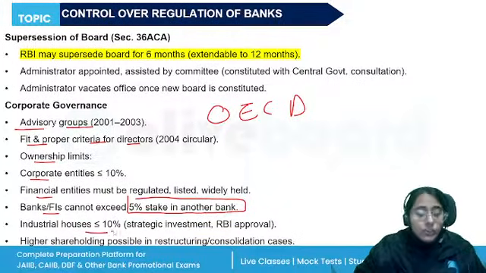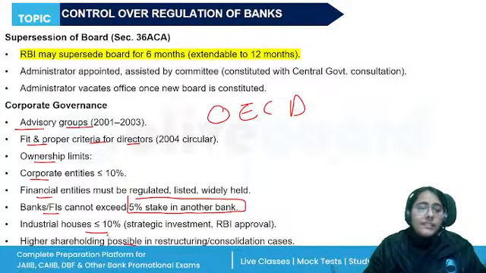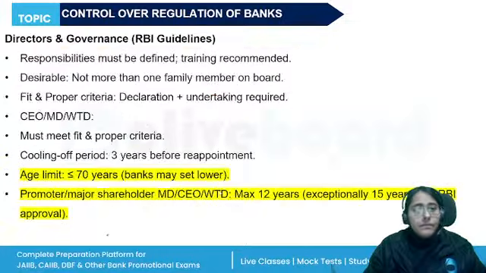In industrial houses, not more than 10%. Higher shareholding if in reconstruction or consolidation cases. Otherwise, not. So these are the corporate governance rules as directed by the RBI.